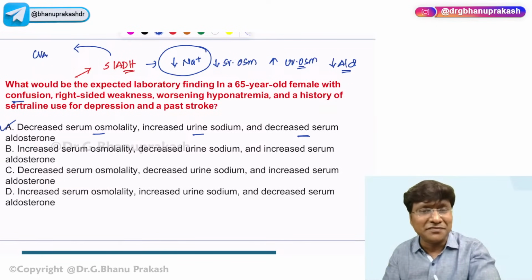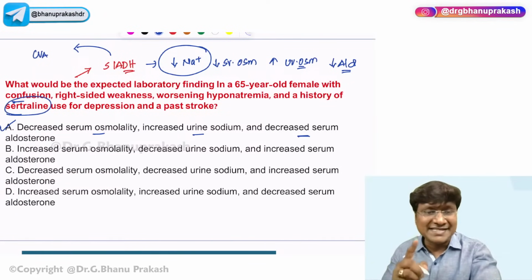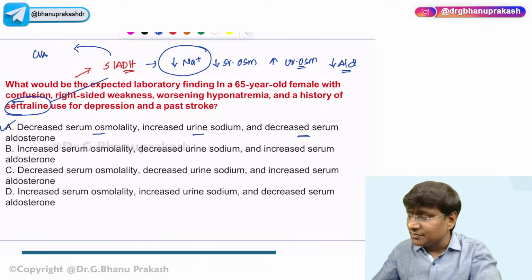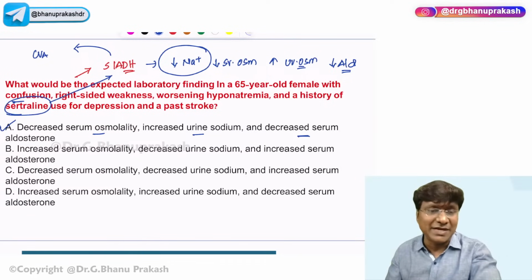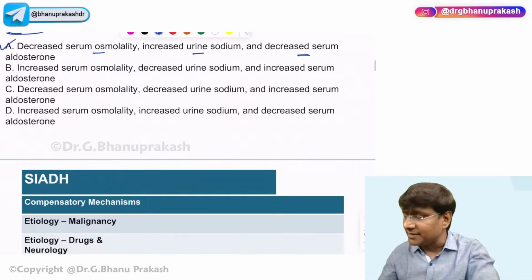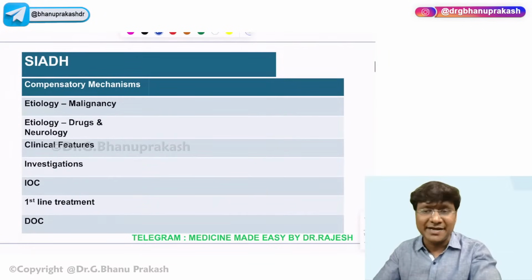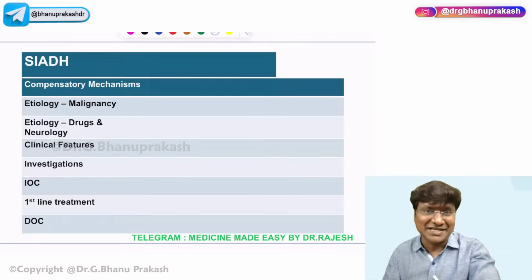And the antidepressant sertraline is also a drug which will cause syndrome of inappropriate antidiuretic hormone. So the etiology in this clinical scenario is CVA as well as the sertraline use. Now I'll be doing a quick revision of this entire topic, that is syndrome of inappropriate antidiuretic hormone. So in case of the SIADH, what are the compensatory mechanisms that will be activated?